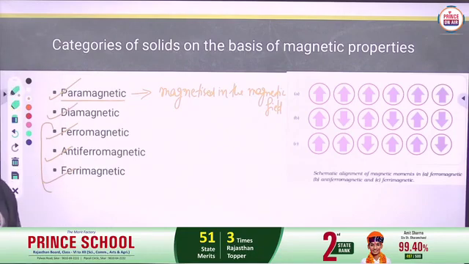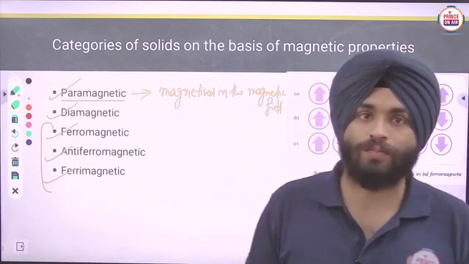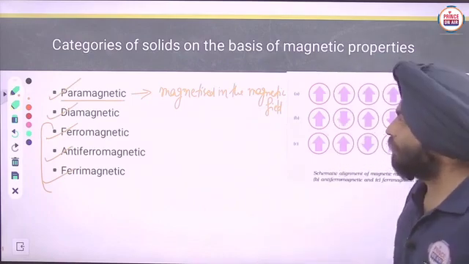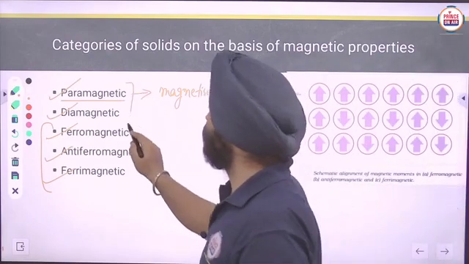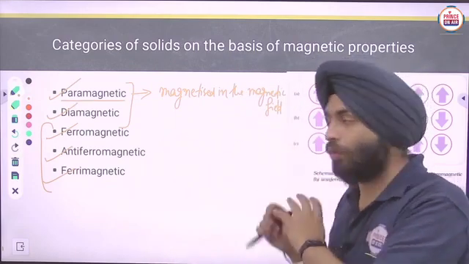But in the case of diamagnetic, they are just repelled. They will feel repulsion in the magnetic field. So that is the basic difference between these two. All that difference we will discuss in the next slide also.